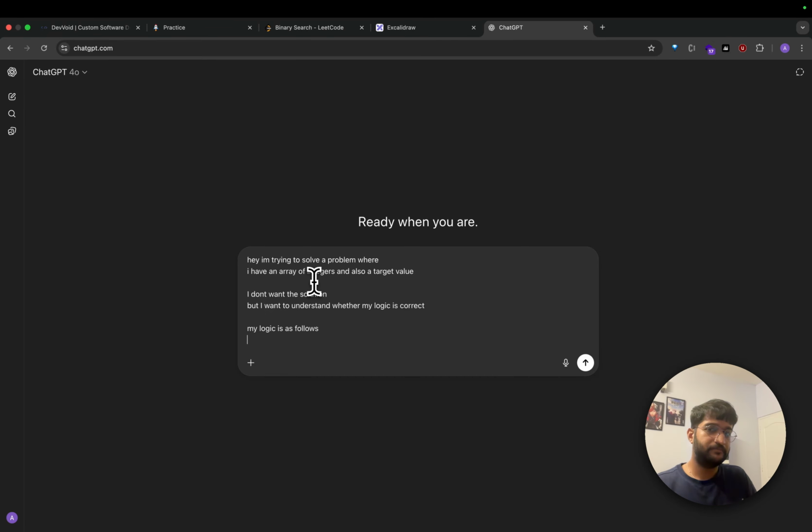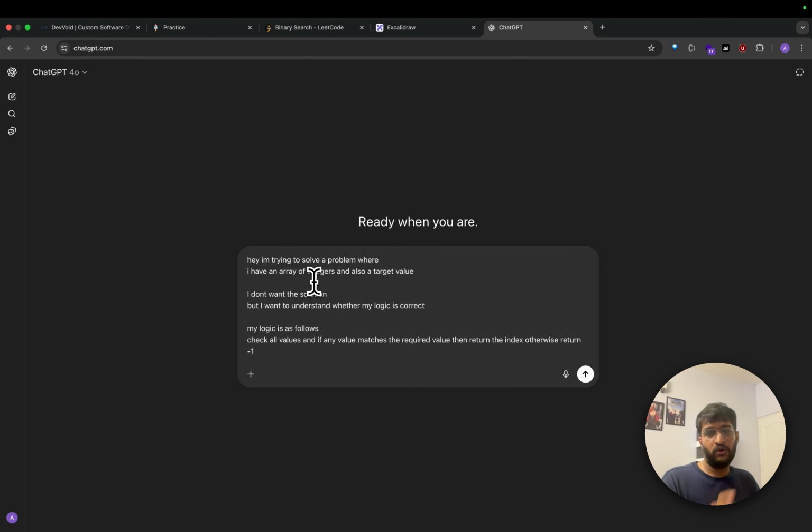The logic is: check all values, and if any value matches the required value, then return the index. Otherwise, return -1. This is what our algorithm is. This is important for you guys to be able to do. This is what we are focusing on. That logic, thinking of the logic and putting that in words, that is important.